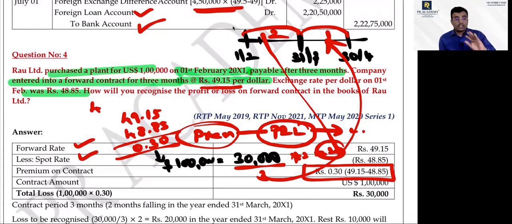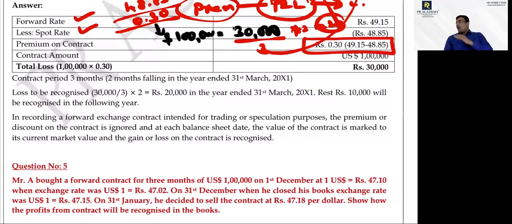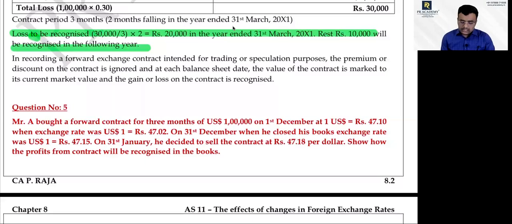I hope my voice is clear. I hope you can adjust with me, even though it is not crystal clear now. Now I hope we are clear. Clear or not clear? Clear. I hope we are clear. This 20,000 will be recognized now, and 10,000 in the following year. Next question.